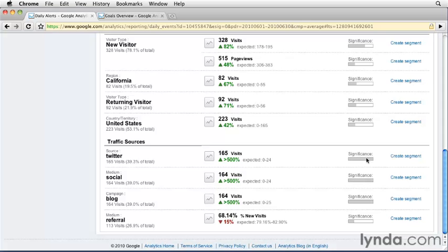An event's significance is determined by comparing the present performance of a given metric with the expected performance of it, which is written here in gray near the metric. Analytics Intelligence is able to calculate the expected performance by taking past performance information into account. If the present and actual performance differs from the expected performance, then Google Analytics will assign a significance rating to it. A higher significance rating is assigned as the difference between the actual performance and the expected performance increases.